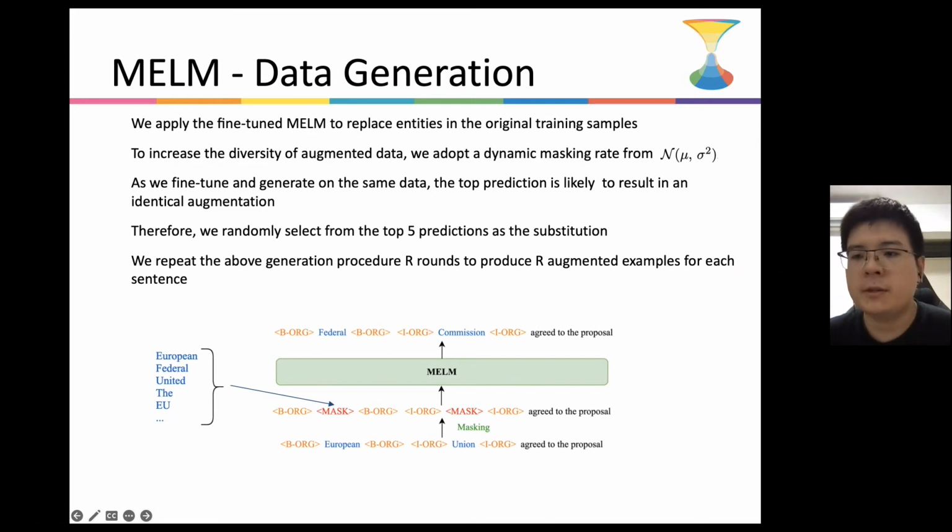After we have obtained the fine-tuned model, we apply MELM to replace entities in the original training samples. To increase the diversity of augmented data, we adopt a dynamic masking rate sampled from a Gaussian distribution. It is noteworthy that as we fine-tune and generate on the same data, the top prediction is likely to result in an identical augmentation. Therefore, we instead randomly select from the top 5 predictions as the substitution. We repeat the above generation procedure multiple rounds to produce multiple augmented examples for each sentence.